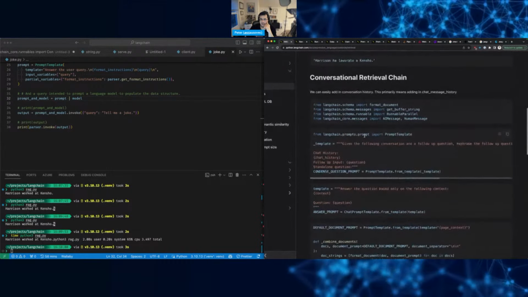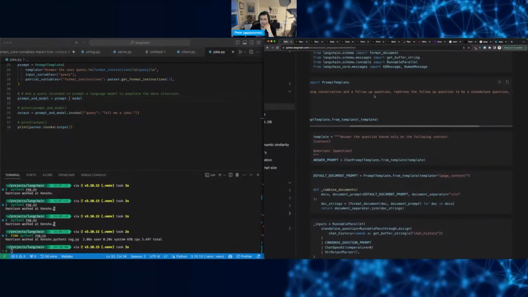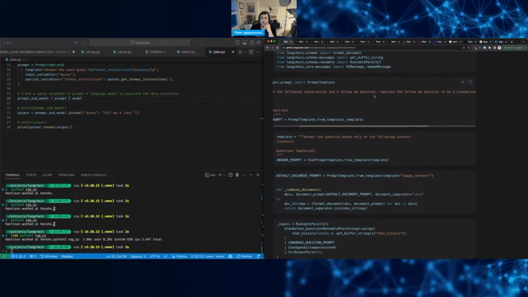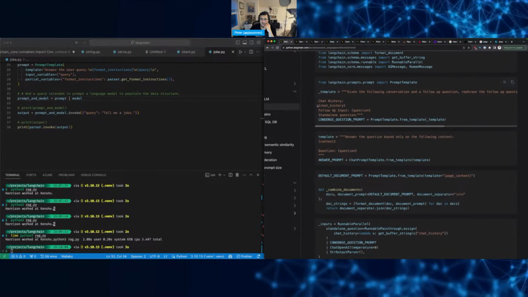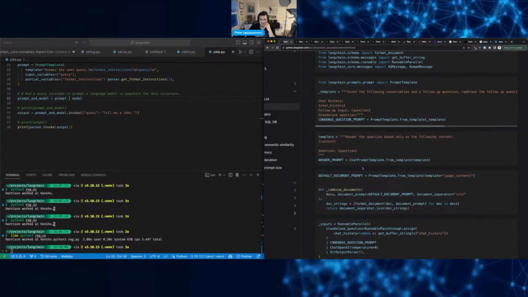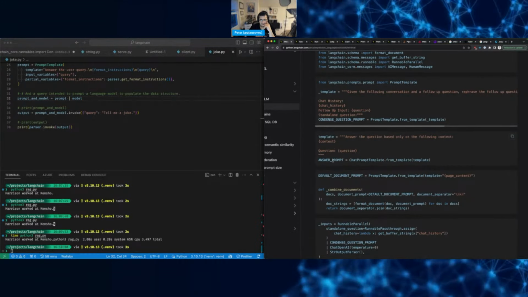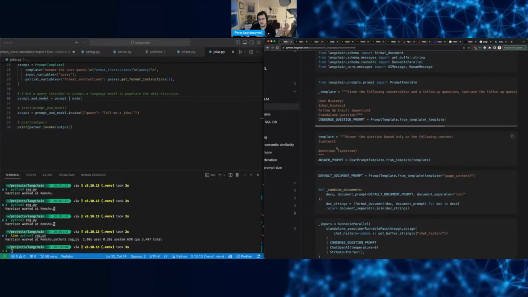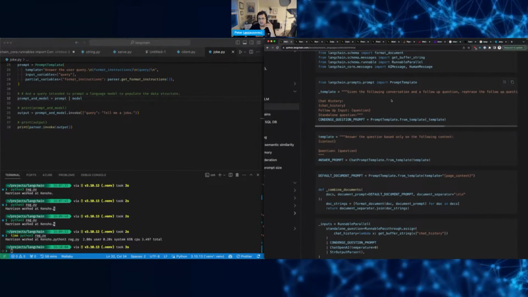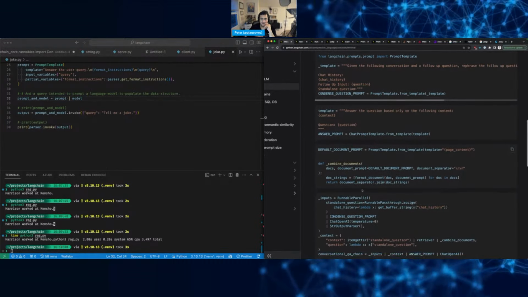Conversational retrieval chain. So we create a template. So given the following conversation, rephrase the following to be standalone. Oh, okay, interesting. So pass in the history. It's nice that you don't have to. What I like about this, it seems like you don't have to worry about limits. I mean, you do, but the token limits, that is. But what I'm assuming is LangChain is gonna chunk them up in a way that you don't have to worry about it yourself.